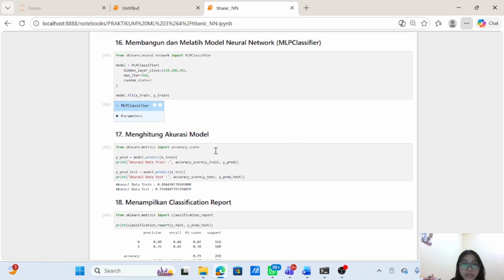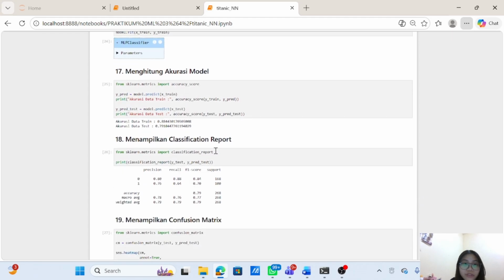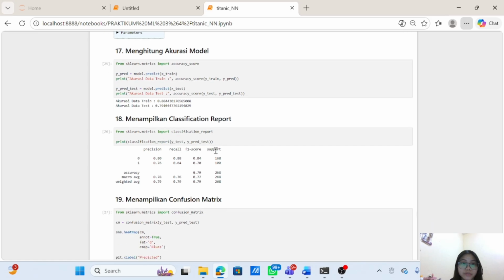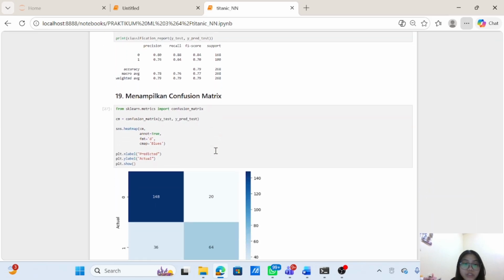And next, evaluation. After training, I calculated accuracy using both the training and testing datasets. I also generated a classification report to evaluate precision, recall, and F1 score. The next step is the confusion matrix.